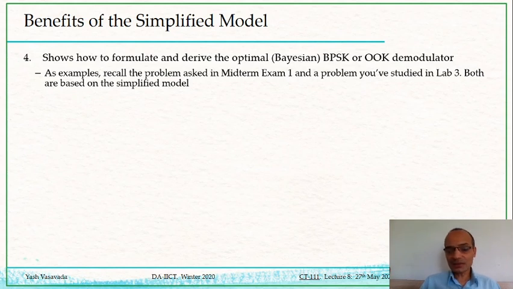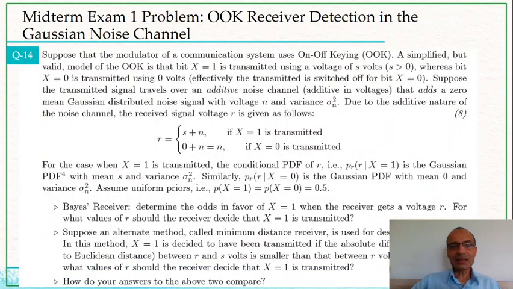You may recall this, it should be in your notes, it is in the lecture material prior to midterm exam 1. And if you remember, in exam 1 there was one problem at the very end which asks you to derive this optimal Bayesian BPSK OOK demodulator. And so that is this particular question.